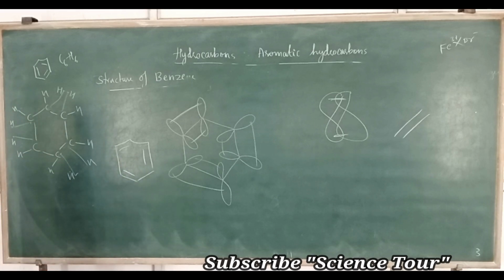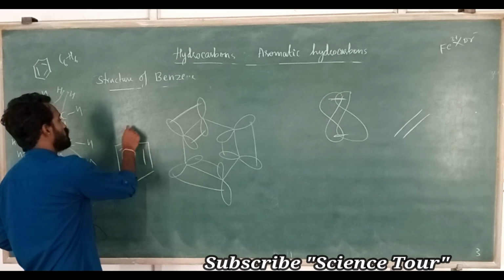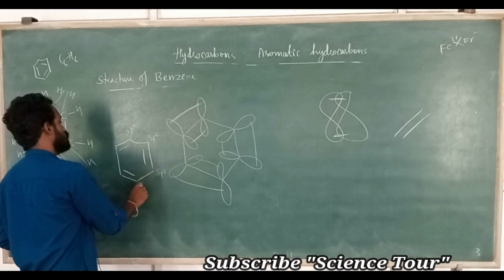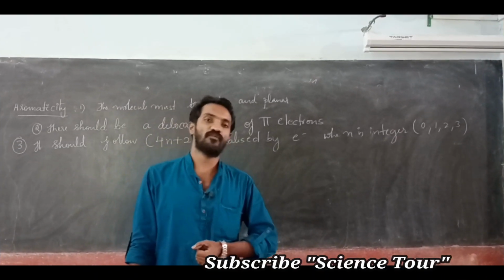That is the orbital diagram, nothing much about this one. Each carbon in this is sp2 hybridized. Okay, today we are going to discuss the hydrocarbons chapter.